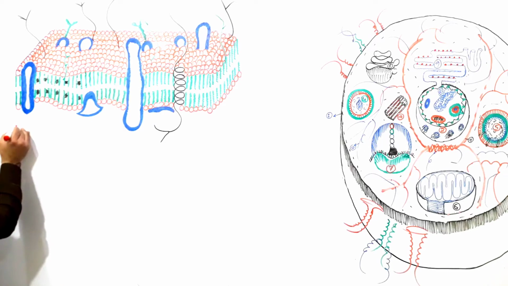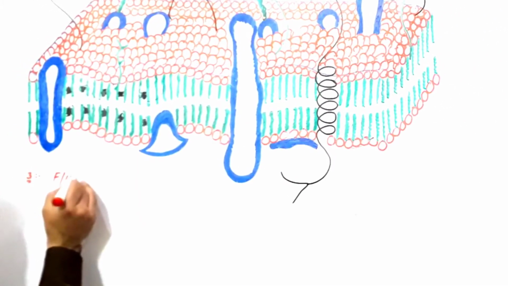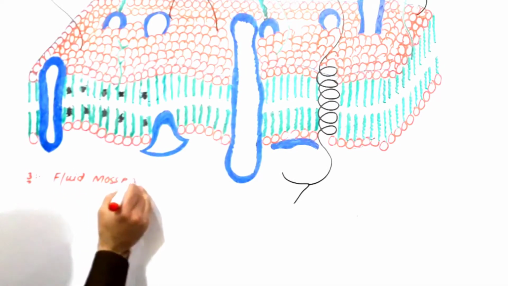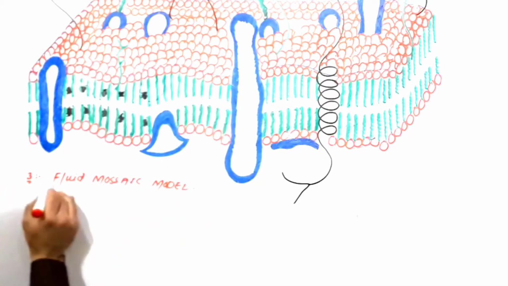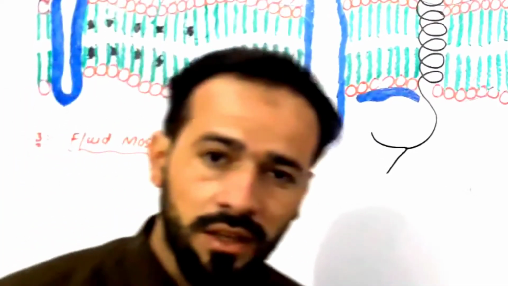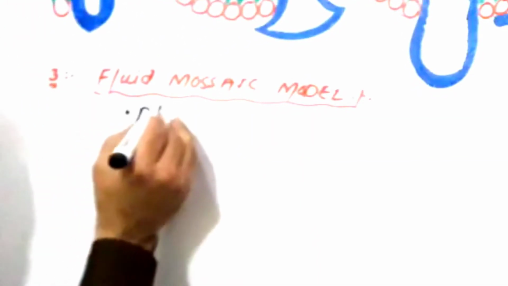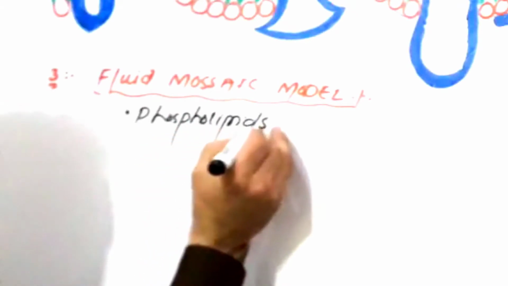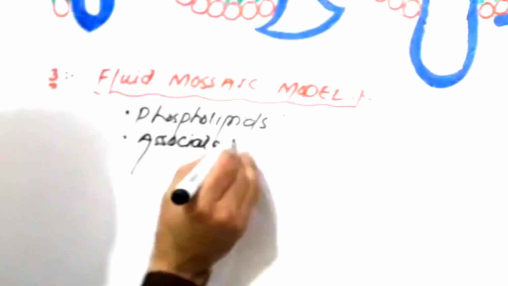So I had told you the third model which was presented was the fluid mosaic model, right? And this model says that the cell membrane is made up of phospholipids and associated proteins.